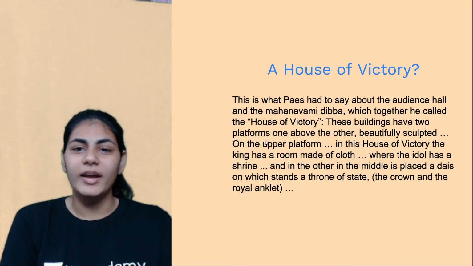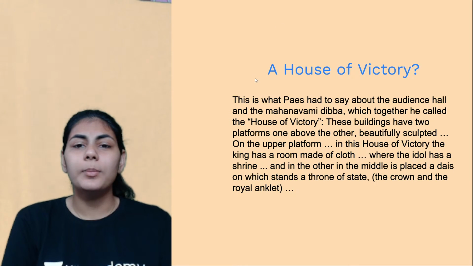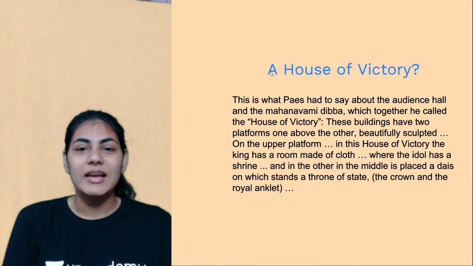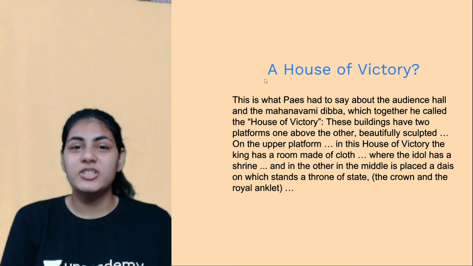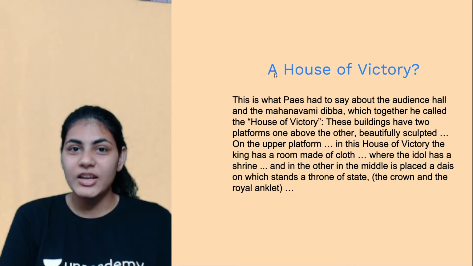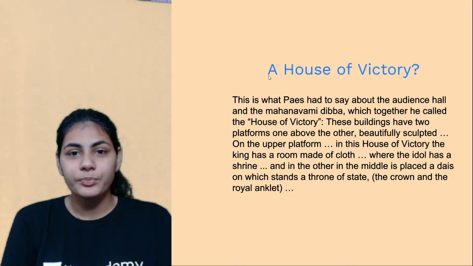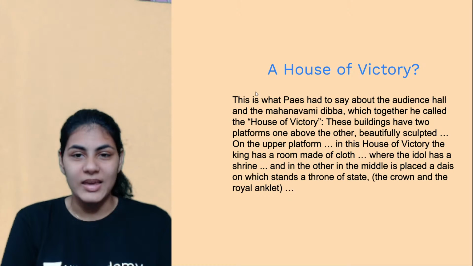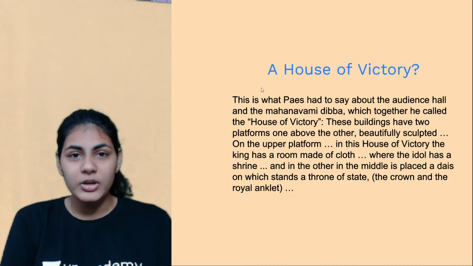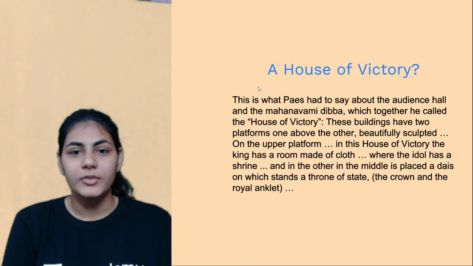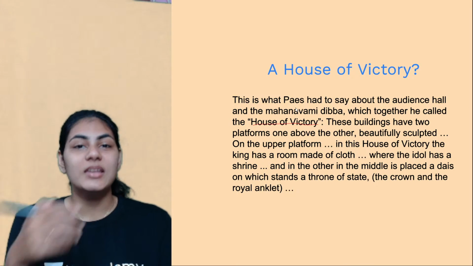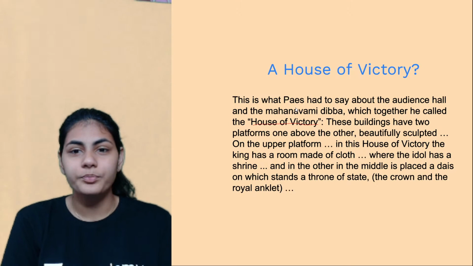Chalo, we'll go ahead. This is a box in your textbook titled A House of Victory, right? We have come across this person called Domingo Paes, who visited the Vijayanagara Empire in the 15th century. We talked about him in the last class, right? He writes in one of his books and uses a term called House of Victory, which he coined himself.